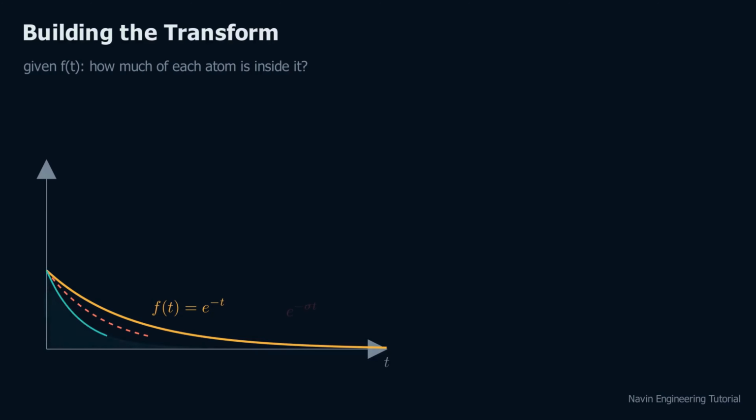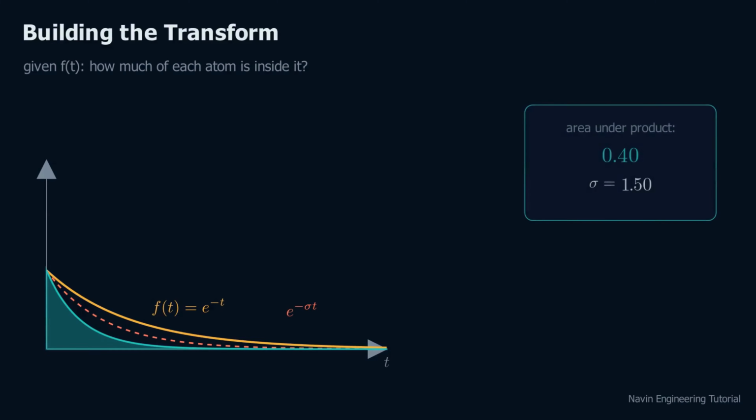The machine works like this. Multiply the signal by a probe, e to the minus sigma t. Then integrate. Add up the area under the product, from time 0 to infinity. That area is one single number for each value of sigma. Watch the readout as we sweep the probe. Sigma large. The probe decays fast, it crushes the product, and the area is small. The probe and the signal have little in common.